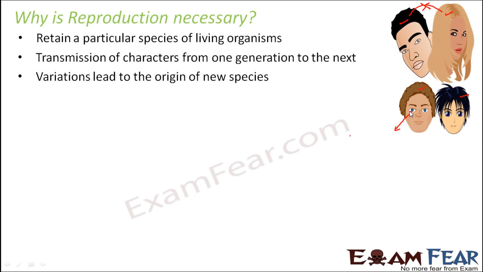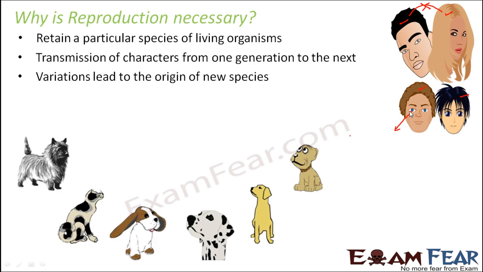So this type of new characters which is seen in the offspring is called variations. These new traits or characters which are seen in the children are referred to as variations, and these small variations over a period of time can even give rise to new species. I'll give you an example. You would have seen the dogs not only on the streets but also as pets. So there are many varieties of dogs that you can see, right? Not all of them look similar. Some of them have a lot of fur, some of them have very little fur, and there are so many varieties. Some of them have been shown in this picture.